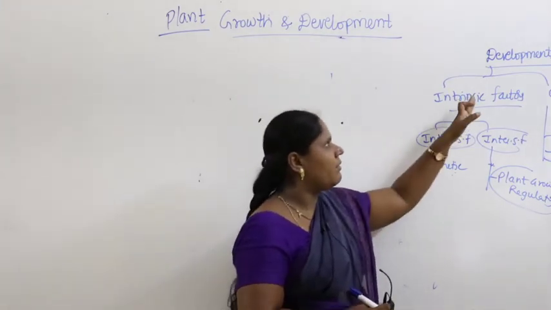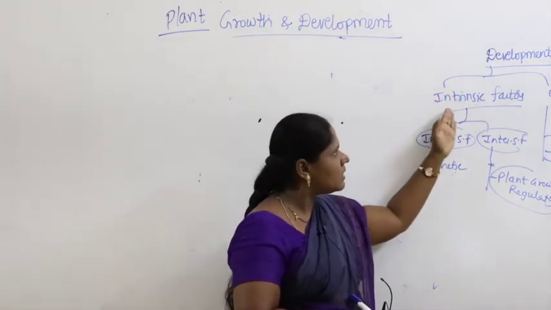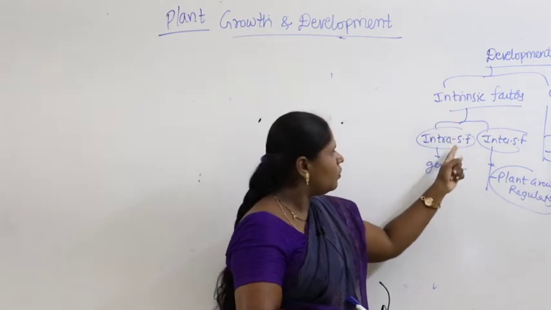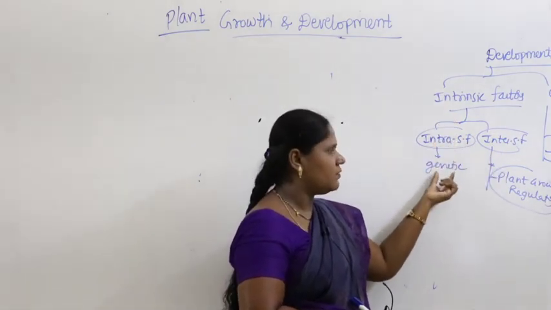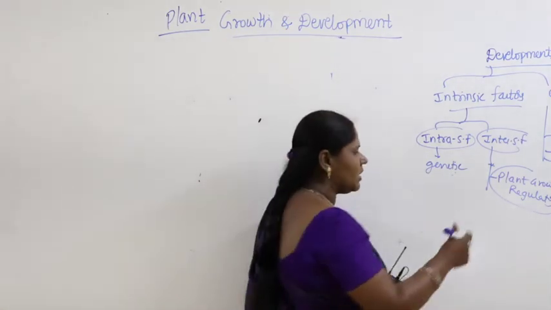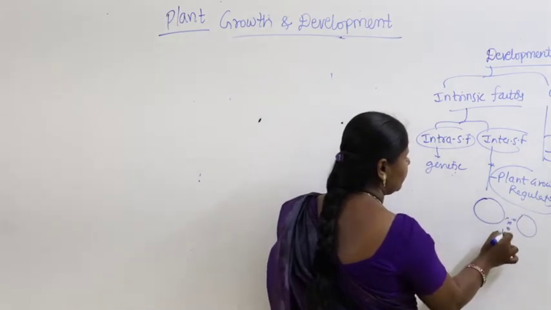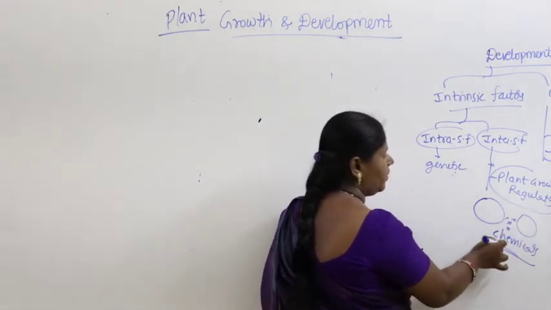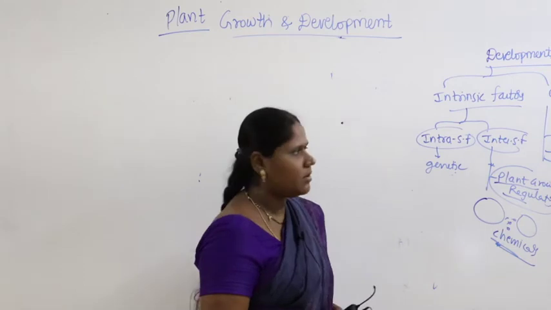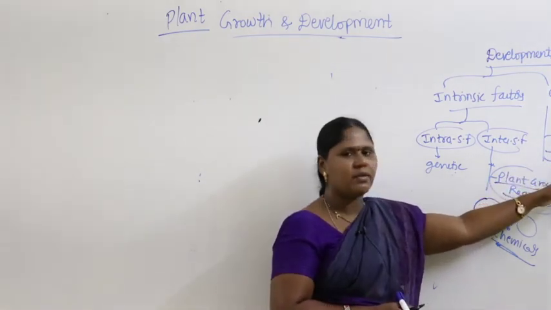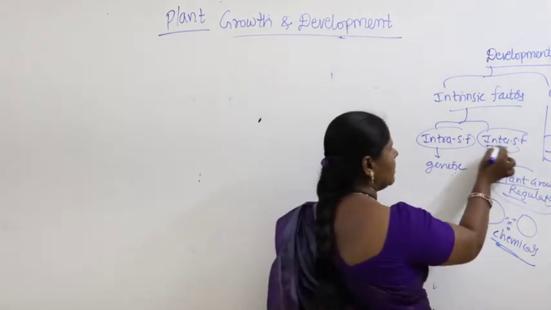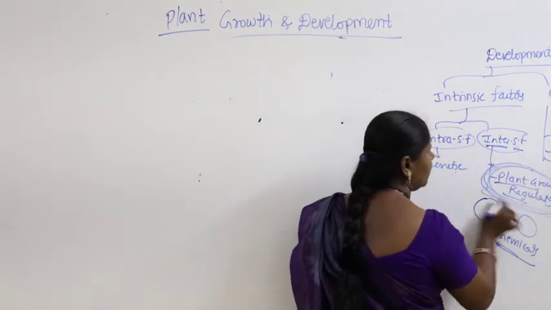In the last class, development is because of two factors, intrinsic or internal, and extrinsic factors. Intrinsic factors are further divided into two, intra and inter. Intra is because of genes. What are interspecific factors? They are nothing but plant growth regulators. We discussed that in between two cells there are some chemicals which play a very important role in the development. They are in between cells, they are nothing but plant growth regulators, right? And we discussed external factors as light, temperature, gravity, water, minerals. Let us come back to this point.